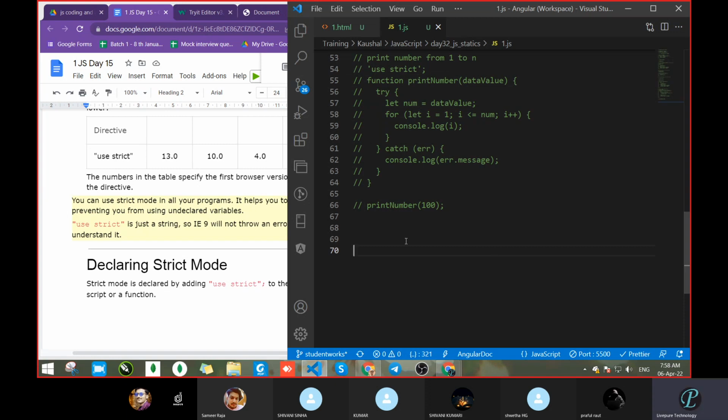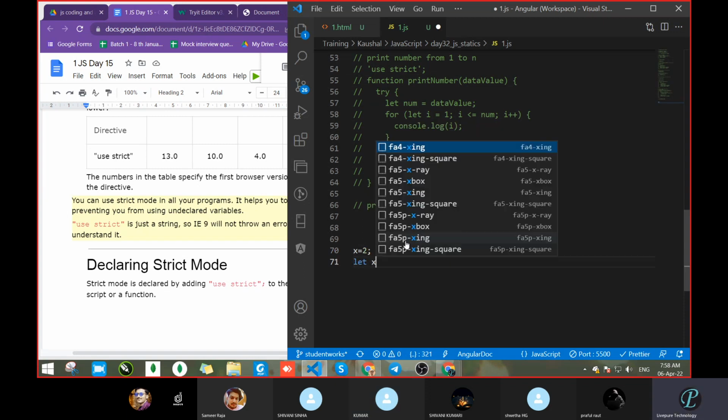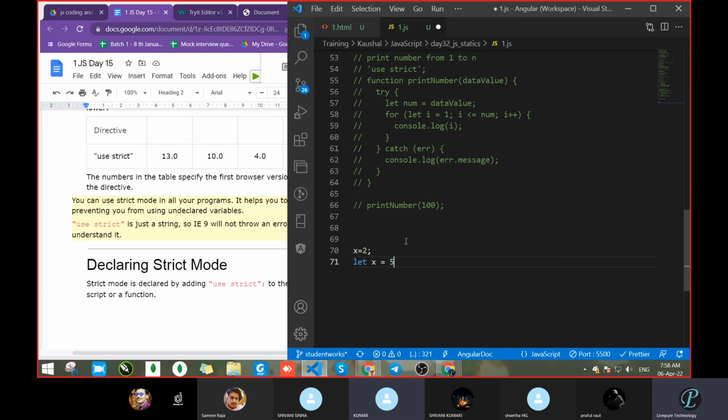If you use strict globally, then after that, if anybody writes a program without providing a declaration like let, var or const, you will get an error. Because if you write x equal to 5, x equal to 2 or anything, it will also work. If you write let x equal to 5, this will also work.